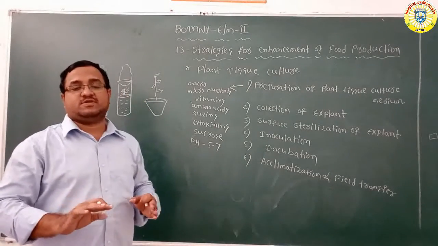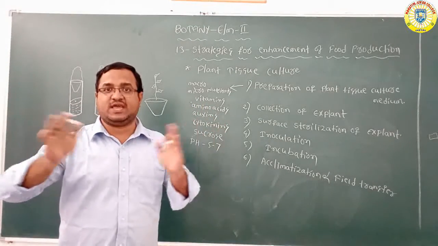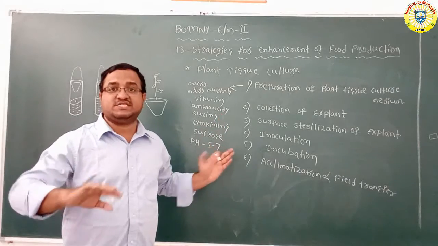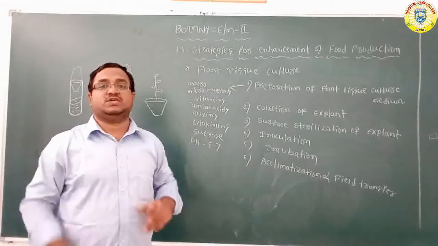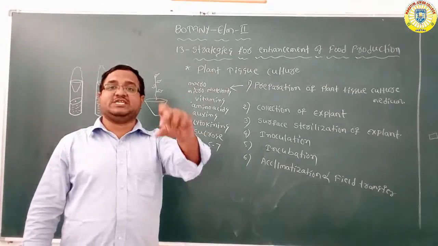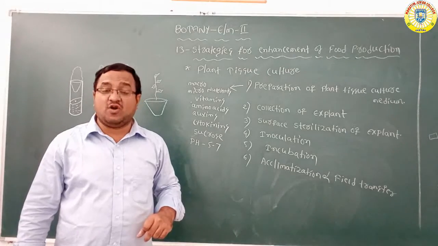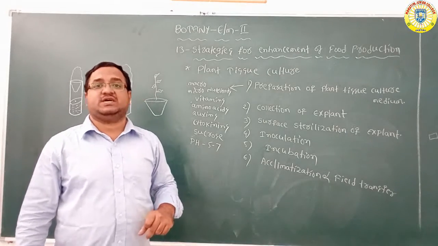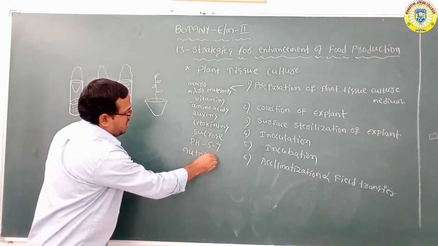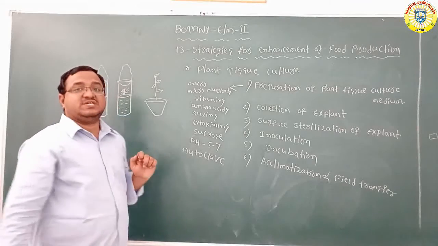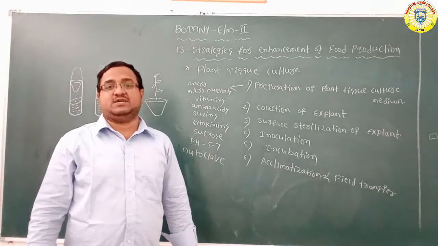Because of the sterilization process, we can get these components free from microorganisms. So you keep the test tube in the autoclave. Autoclave is nothing but a steam sterilizer.